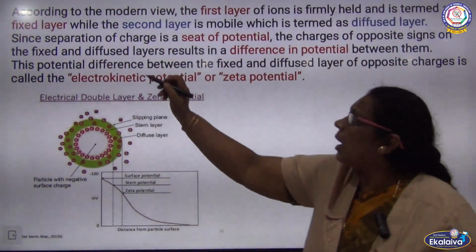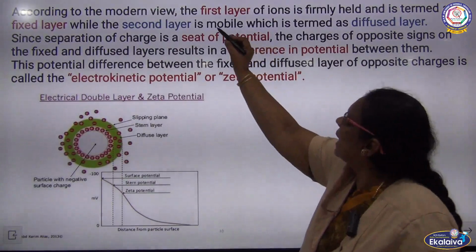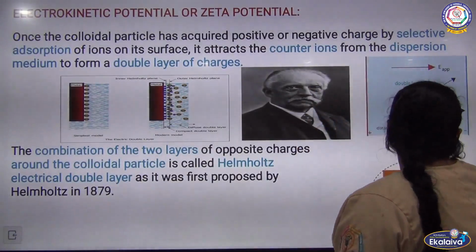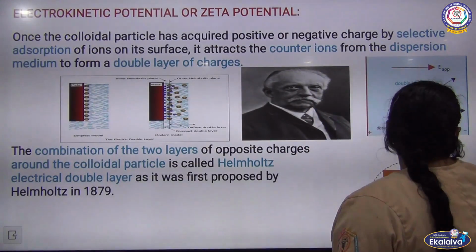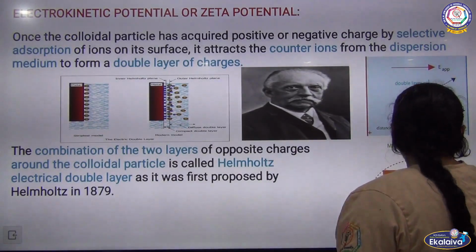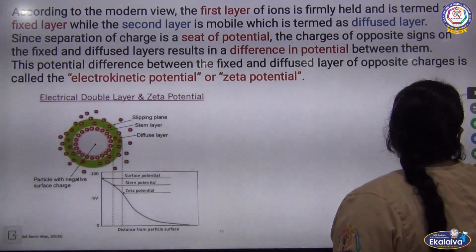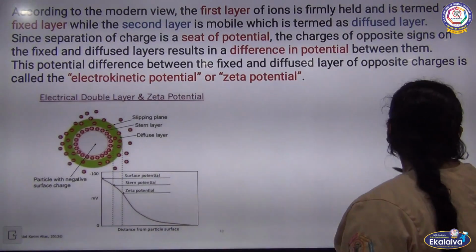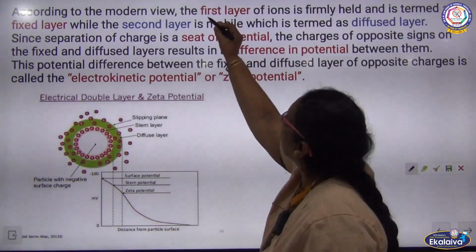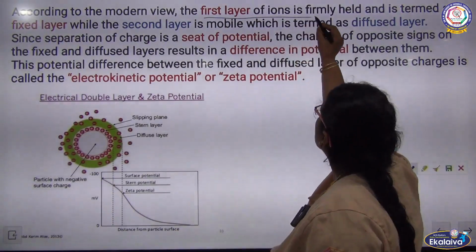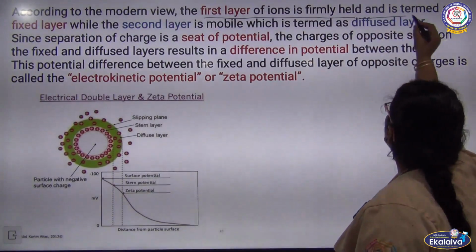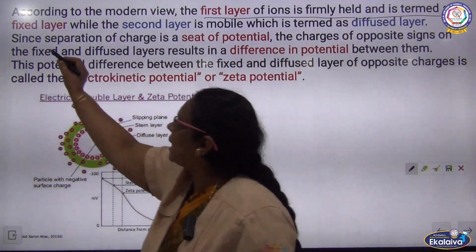The next one, according to the modern view, the first layer of ions. When you talk about the first layer of ions around the colloidal particles, the first layer is firmly held and it is termed a fixed layer.